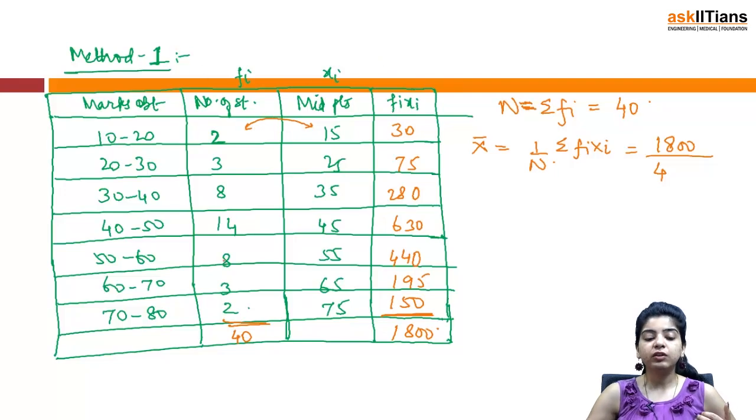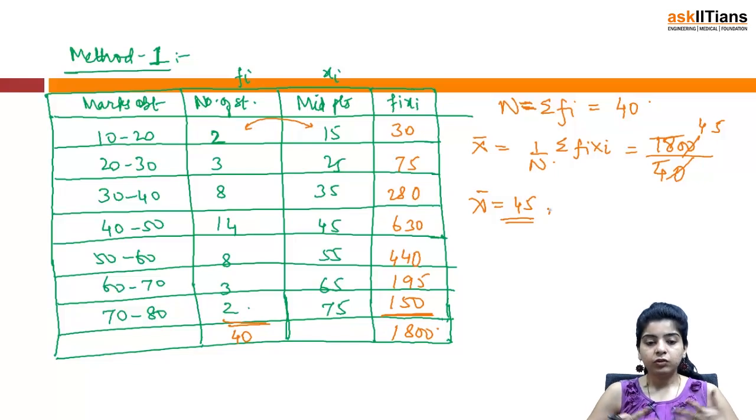That means just find the total of your frequencies. The sum of this column is going to be your n. So we have 1800 by 40, that becomes 45. So x bar is equal to 45. This is how you are going to compute with this method.